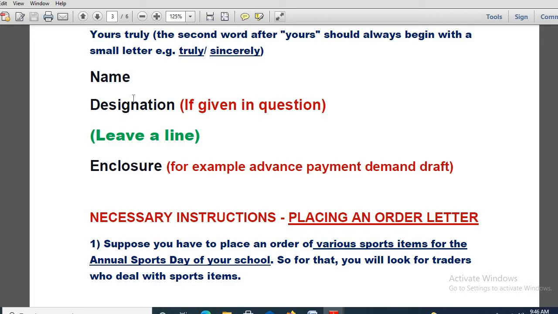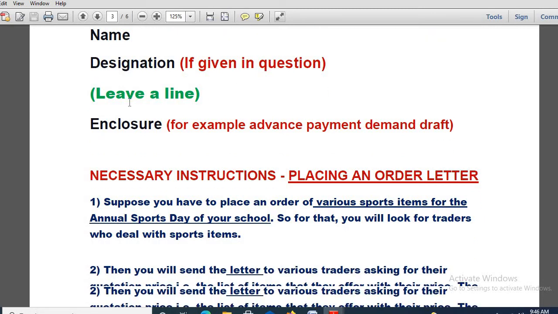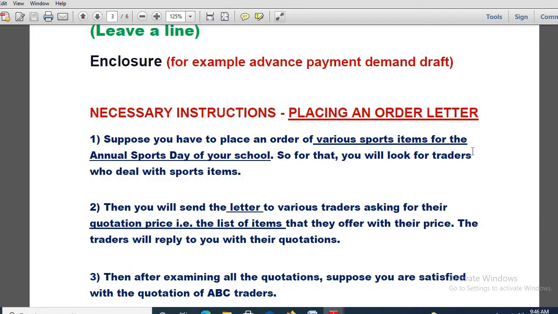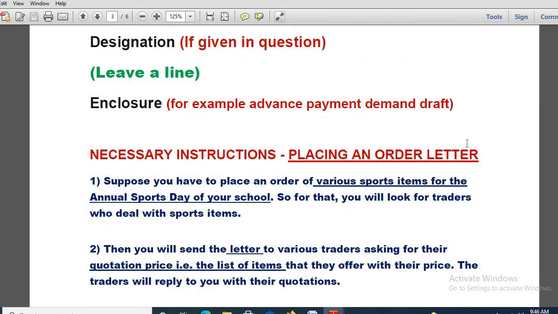Okay, now name, designation: you have to give your name. Designation, if it is given in the question, then only you mention it, otherwise not needed. Leave a line, okay, and enclosure, for example, advance payment demand draft. If you want to give some advance payment, maybe 10,000, 15,000, 20,000 as a demand draft, that one you can mention in the enclosure part. After writing enclosure, here you can mention that you are paying that organization or that firm some money in advance, so that one you have to write properly.